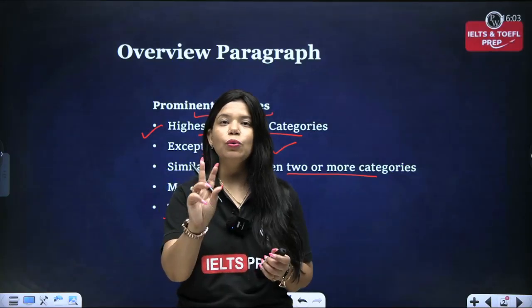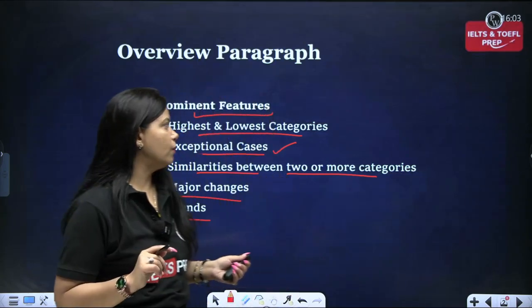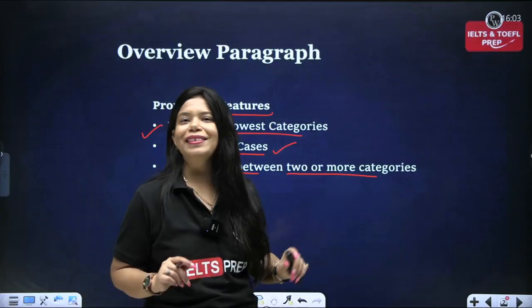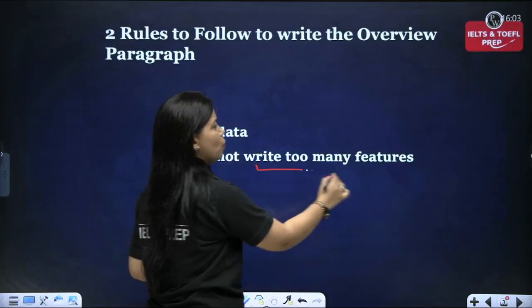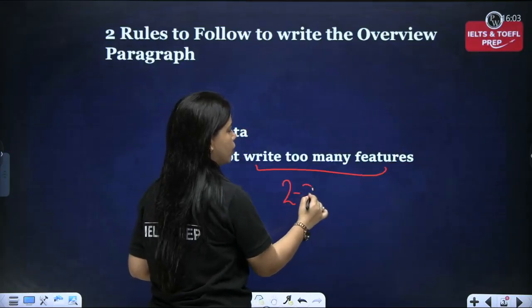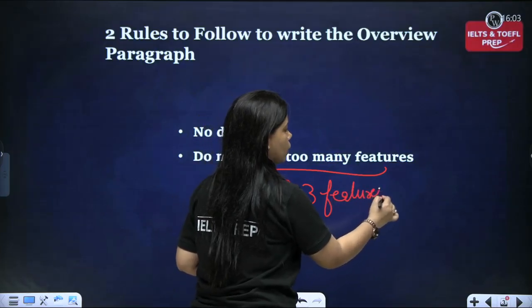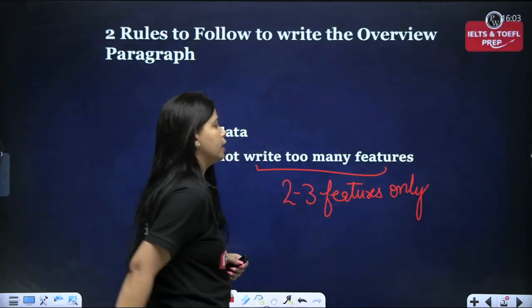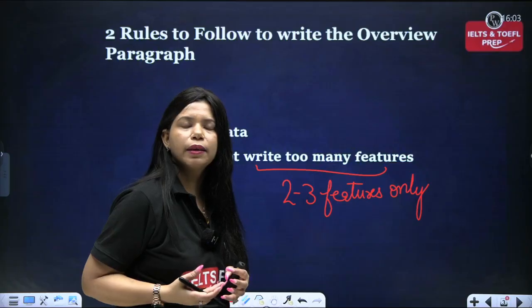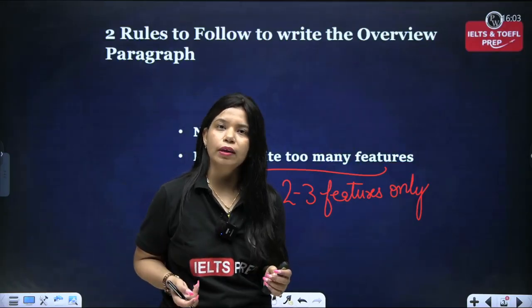Now, there are two rules that you need to follow about the overview paragraph. Rule number 1 is that we will not write all these features in the overview. So, for example, do not write too many features. At the most, you can write 2-3 features only. You can't do that you write highest and lowest, you write similarities also, and you write exceptional cases also. That will become too much information and if you do that, things will go against you.